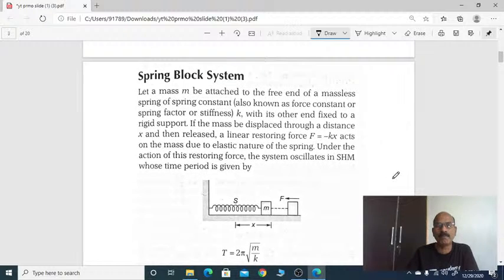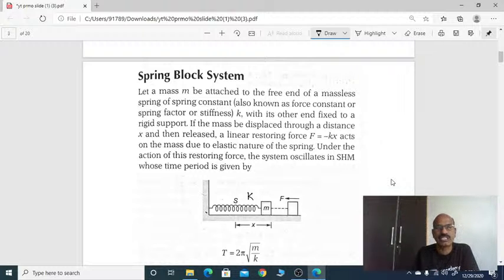Spring block system, right? See here, a block of mass M is attached to the free end of a massless spring, which is connected to a fixed rigid support. The spring constant is K. If you apply a force, or pull the spring through a certain distance and release it about the mean position, it will move to and fro linearly.